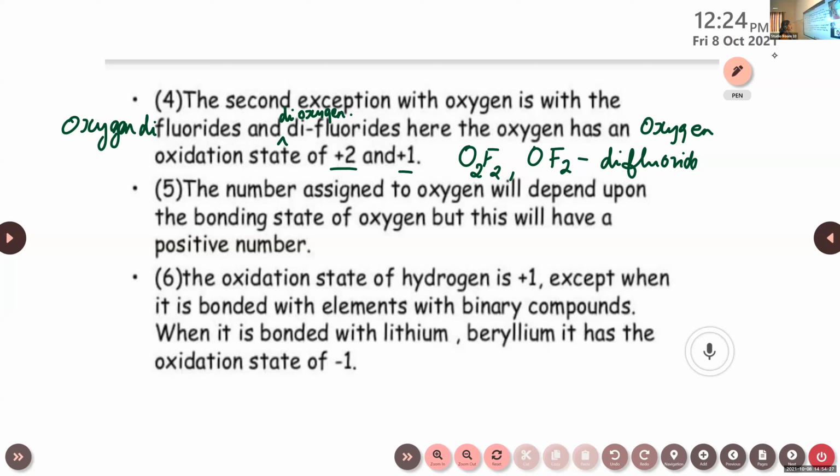And the next one, the number assigned to oxygen will depend upon the bonding state of oxygen, but this will have a positive number. That's only in the case of exceptions. Otherwise, it is -2. Normally, the oxidation state of oxygen is -2. But here, in the case of fluoride, difluoride, etc., it is a positive value.